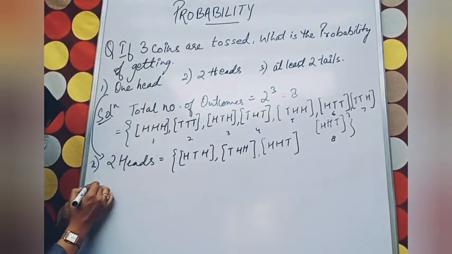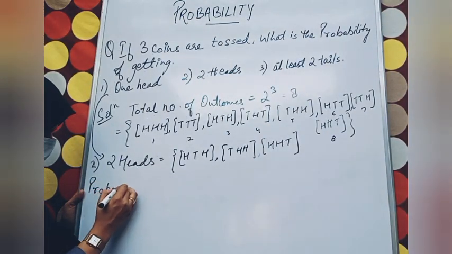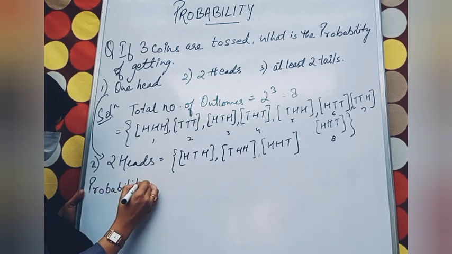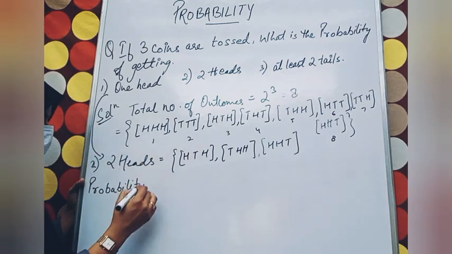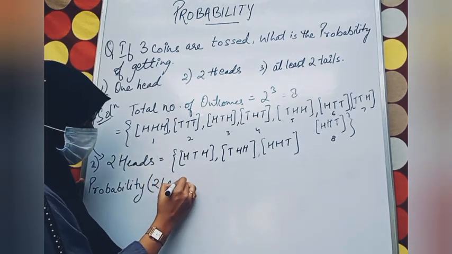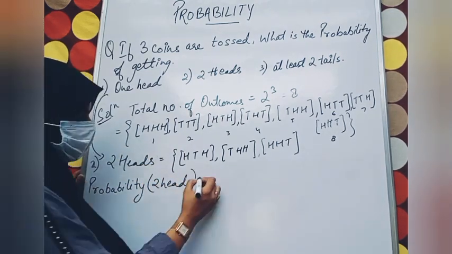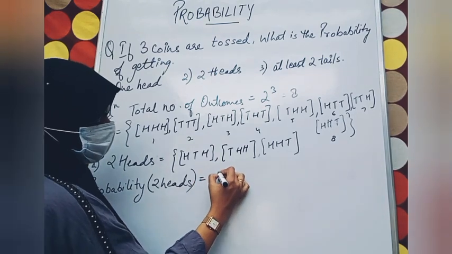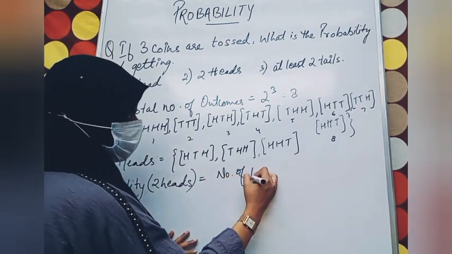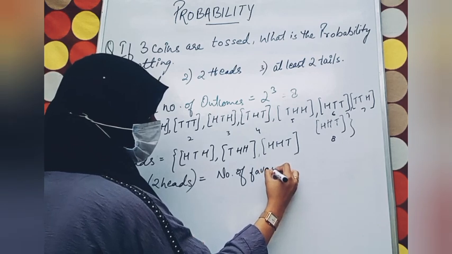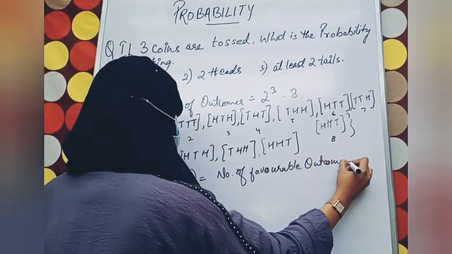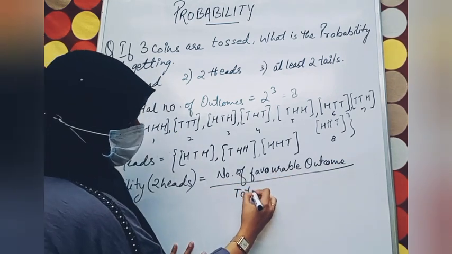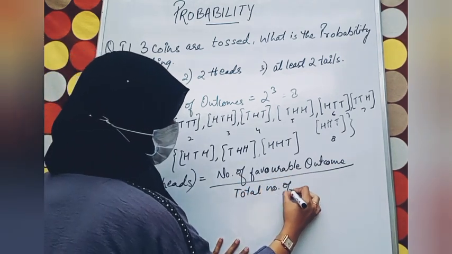So probability. I'm not going to write of getting 2 heads. First question is how I can write 2 heads, simply over here. Fine. Equals to number of favorable outcomes upon total number of outcomes.